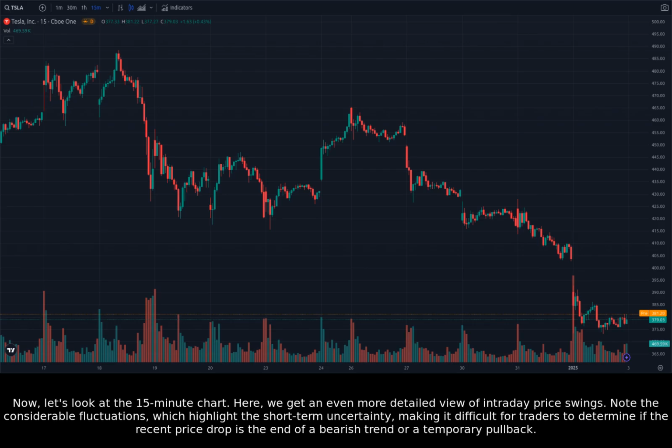Now, let's look at the 15-minute chart. Here, we get an even more detailed view of intraday price swings. Note the considerable fluctuations, which highlight the short-term uncertainty, making it difficult for traders to determine if the recent price drop is the end of a bearish trend or a temporary pullback.